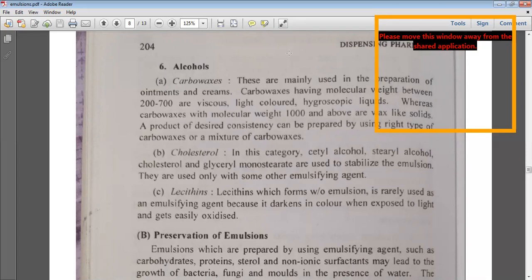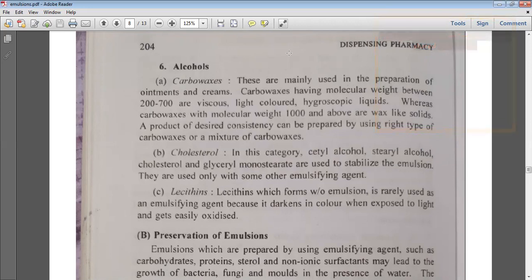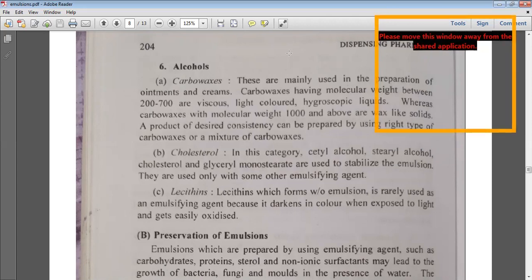They can be combined with other emulsifying agents in order to prepare a suitable, stable emulsion. You also have the lecithins, which belong to the group of alcohols. Lecithin forms water in oil emulsions but is rarely used as an emulsifying agent because it darkens in color when exposed to light and gets easily oxidized. So lecithins are not widely used in the formulation of emulsions, and if used, they are used for the preparation of water in oil emulsions.